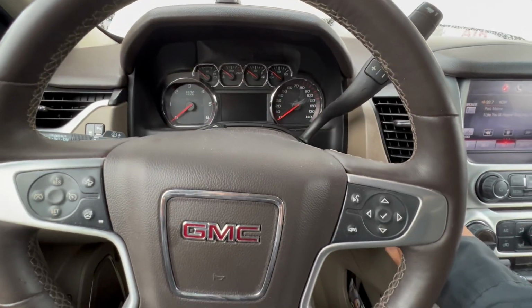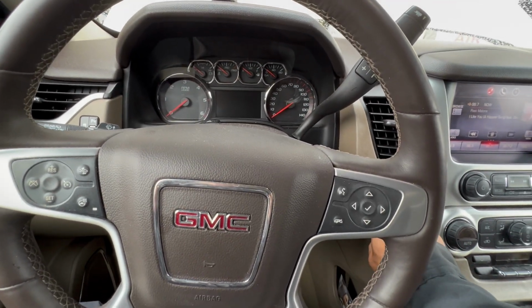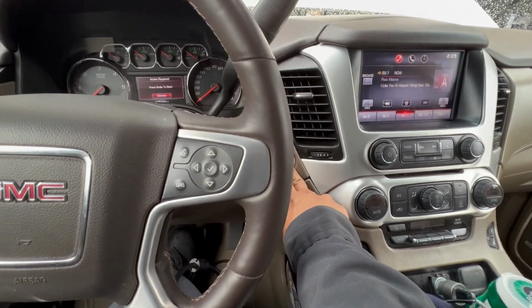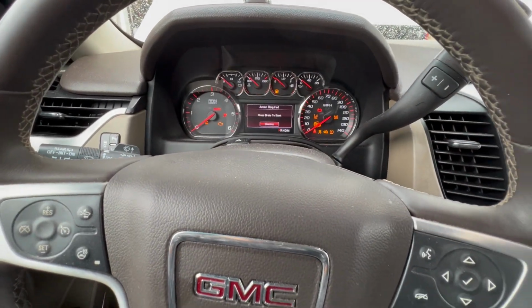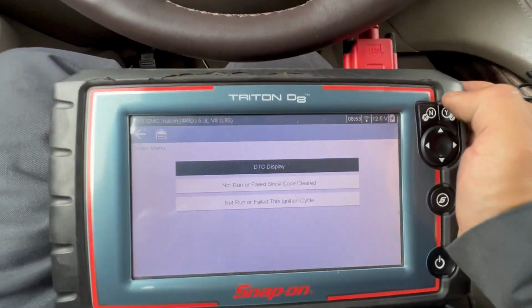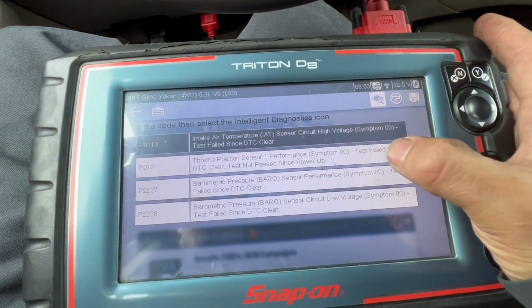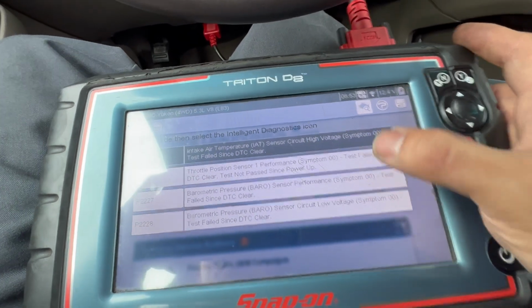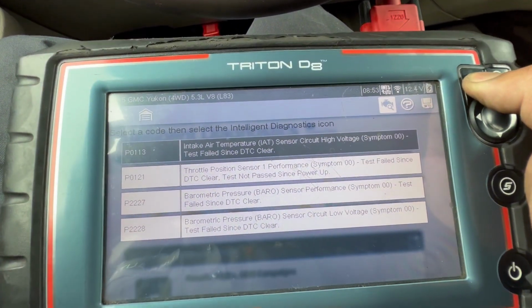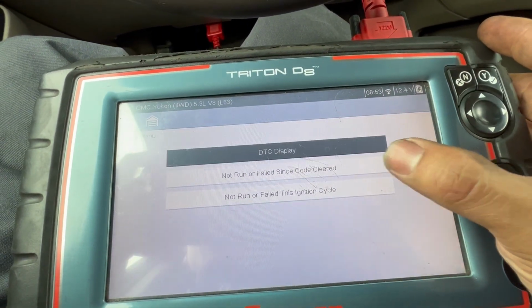So now I'm gonna clear the code. I'm gonna hold the ignition key for like 10 seconds so it's key on. There you go. Let me show you the code again. Here you go. So this is the original code. This code pops up because I disconnected the sensor. So that's the original code.